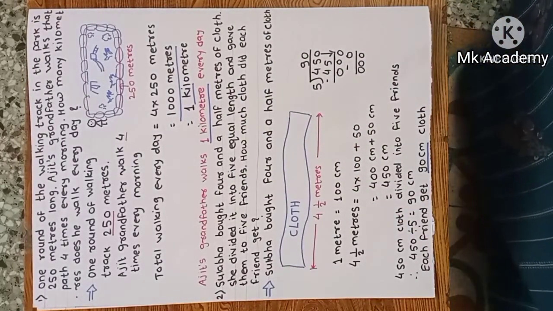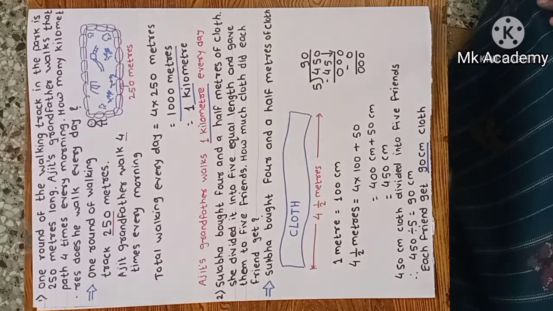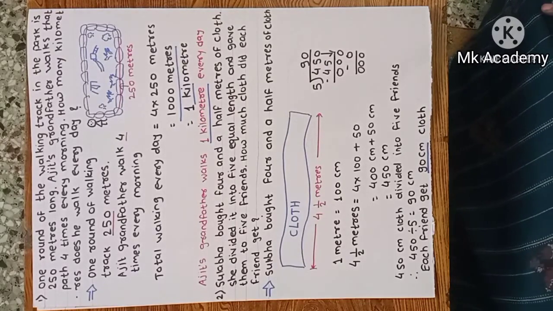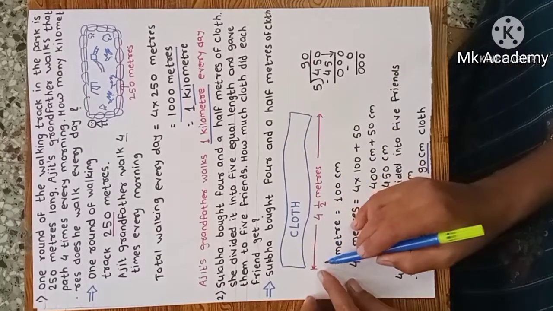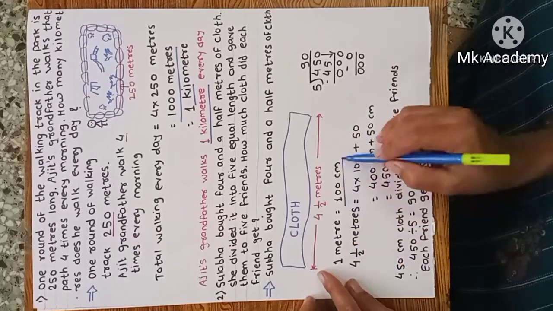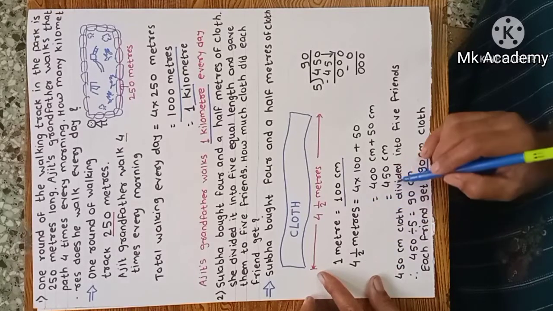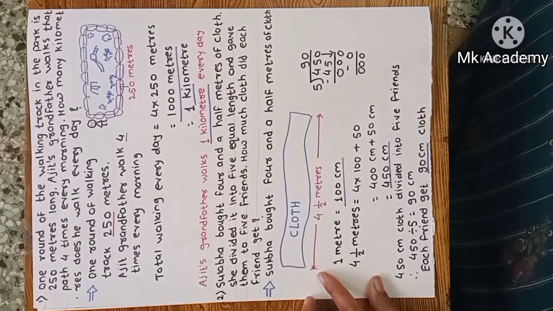Now second example. Sulba bought 4.5 meters of cloth. She divided it into 5 equal lengths and gave them to 5 friends. How much cloth did each friend get? Now see, this is the cloth and the length of the cloth is 4.5 meters. We know that 1 meter is equal to 100 centimeters. Therefore 4.5 meters is equal to 450 centimeters.